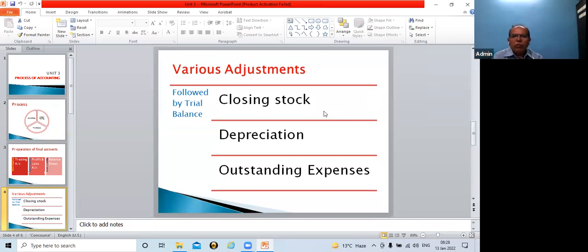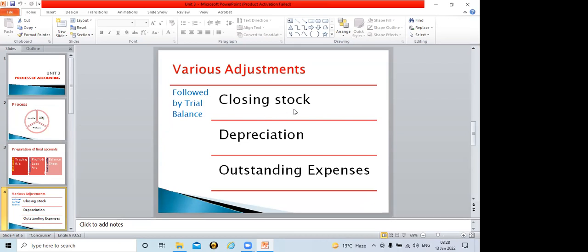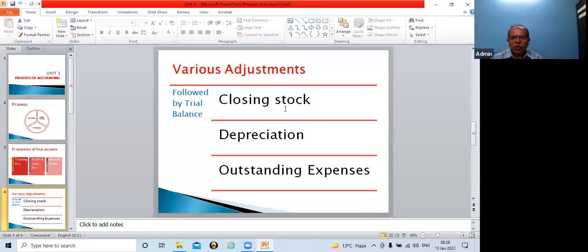And there will be two effects of closing stock. The first effect: whatever value you are considering, that value you will show on the credit side of the trading account. And the second effect: since closing stock is an asset, it will be shown on the balance sheet on the asset side, under the current assets column.